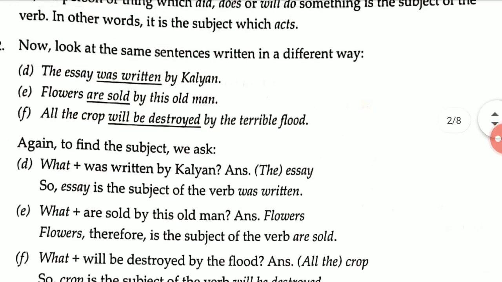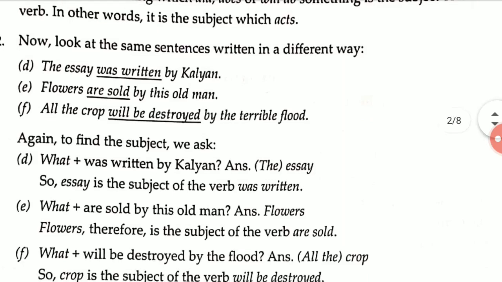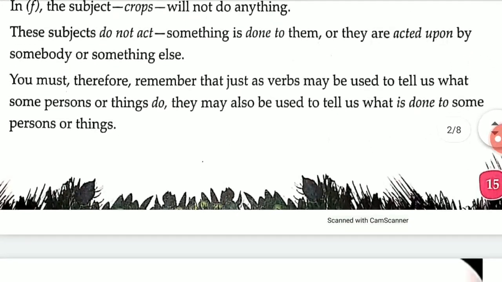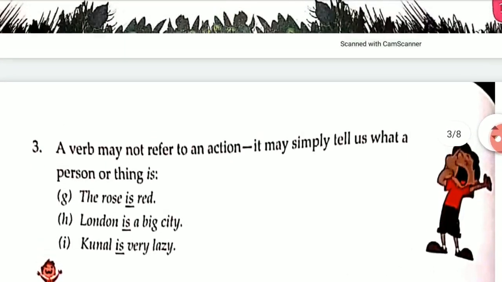When you ask questions of who or what with a sentence, you get to know the subject of a verb. You may have understood this, right? A verb may not refer to an action. It may simply tell us what a person or thing is. Verb does not always refer to an action; it may just tell about what a person or thing is.